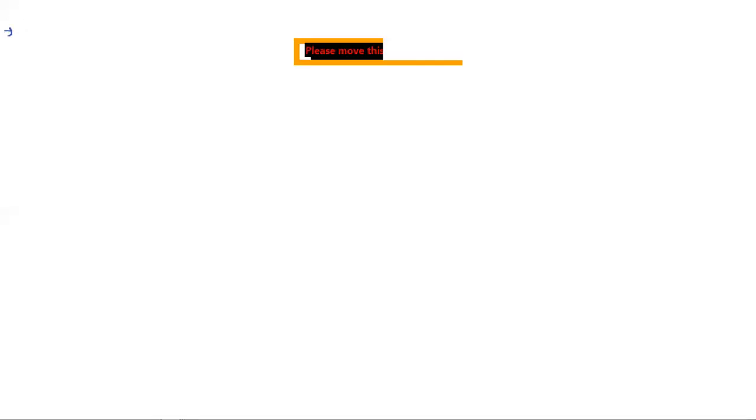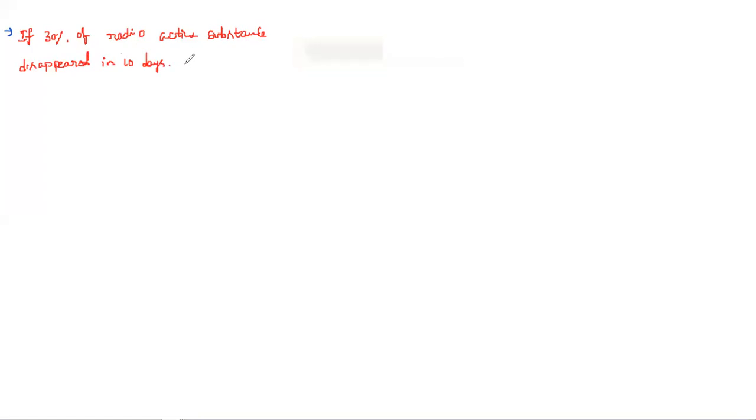If 30% of a radioactive substance disappeared in 10 days, how long will it take for 90% of it to disappear?